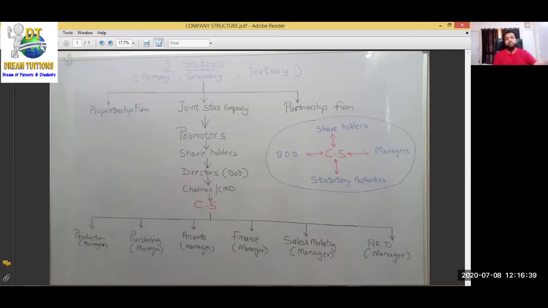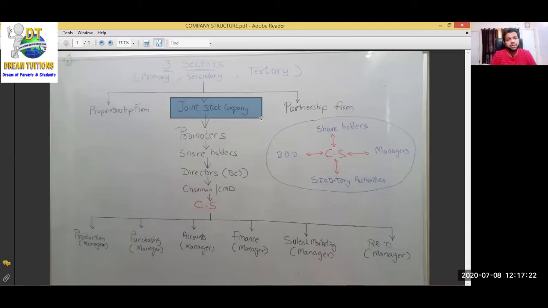Now, which is the bigger business, at a larger scale? I told you there are different scales of business. Small scale business, we discussed all these things in the last two lectures. There are different sizes of business. You can do business on a small scale, medium scale, or large scale. If you are planning to do business on a large scale, it requires huge capital, a lot of money. Example: suppose I have decided to start manufacturing of cars. Crores of rupees I might need to start that business. So for that, suitable is joint stock company. Okay, did everyone understand, students?